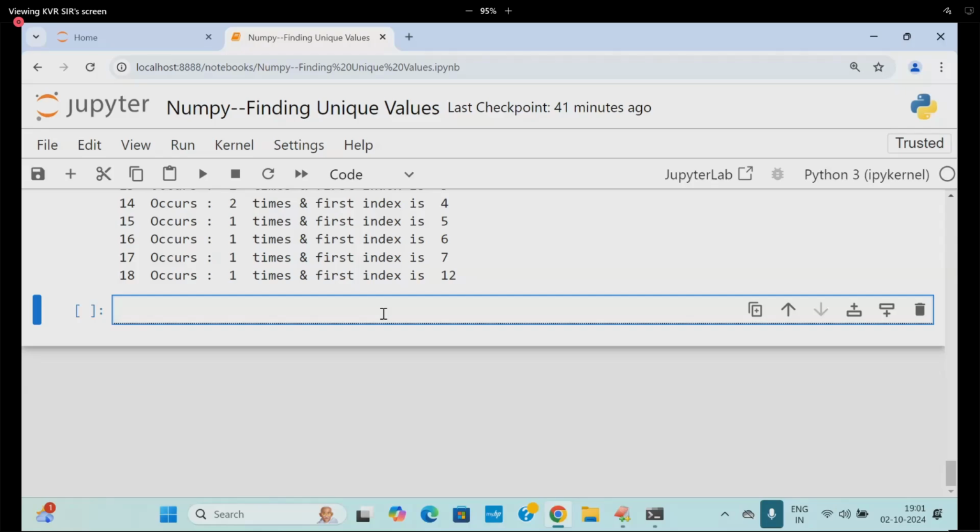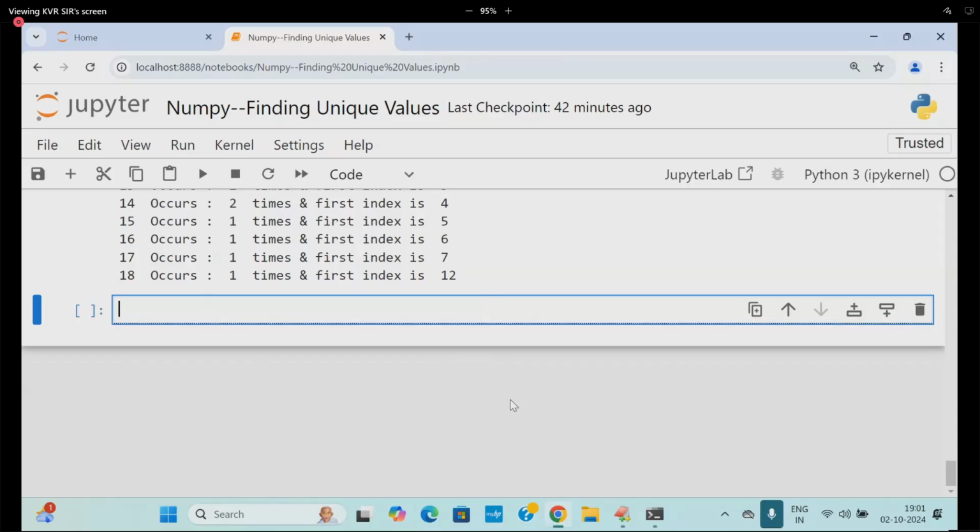So what is the syntax of the unique function? numpy.unique, comma, array, comma, ndarray, comma, return_index, comma, return_counts. By default, return_index and return_counts are false. If you say true, you will get unique values, indices plus frequency. Three elements will be coming. All three elements are tuples. Tuple elements printed. Understood? Fine.